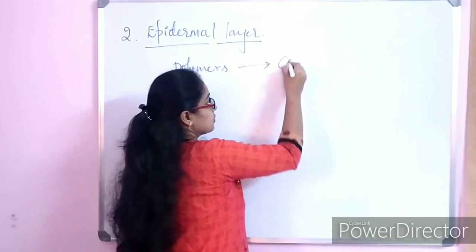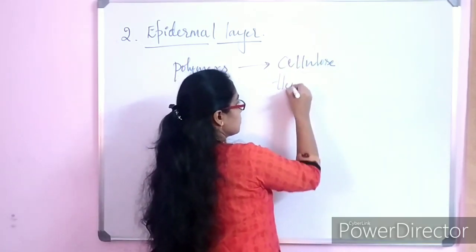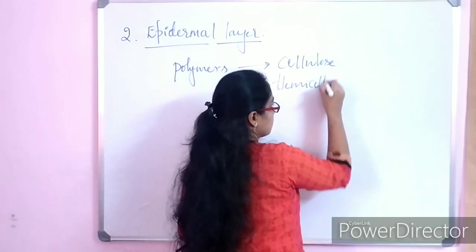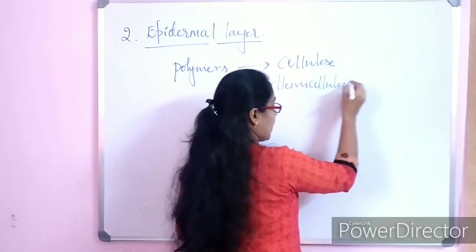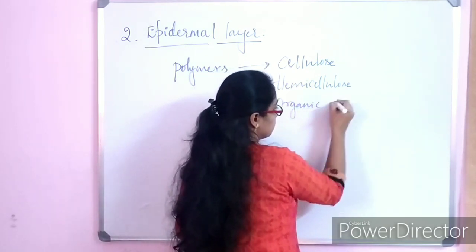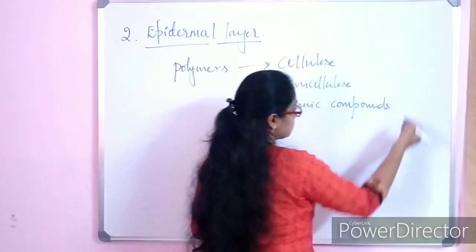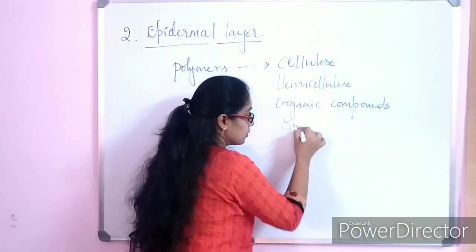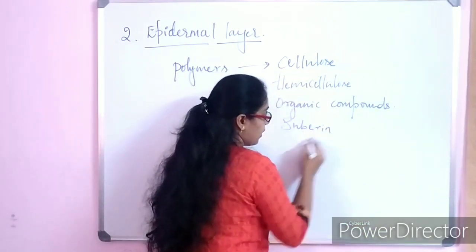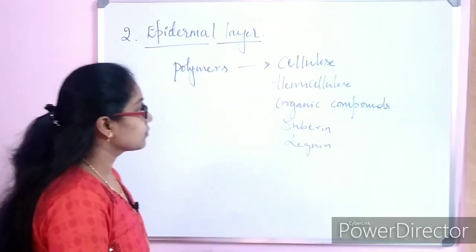cellulose, hemicellulose, organic compounds, suberin and lignin. Okay.